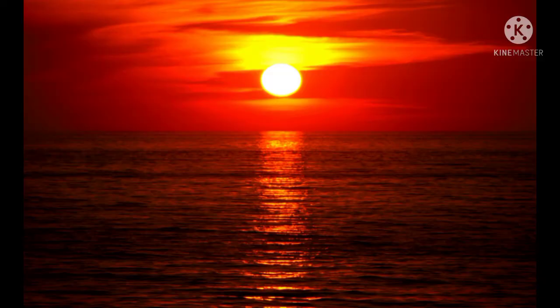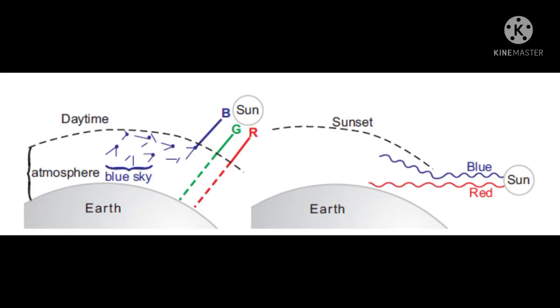But during sunset and sunrise, the light rays from the sun have to travel a larger distance. Hence, most of the blue light is scattered away and only the red light, which gets least scattered, reaches us. Therefore, the color of the sun is red at sunrise and sunset.